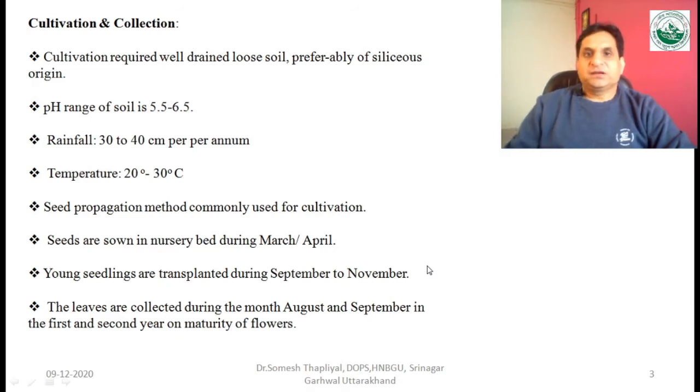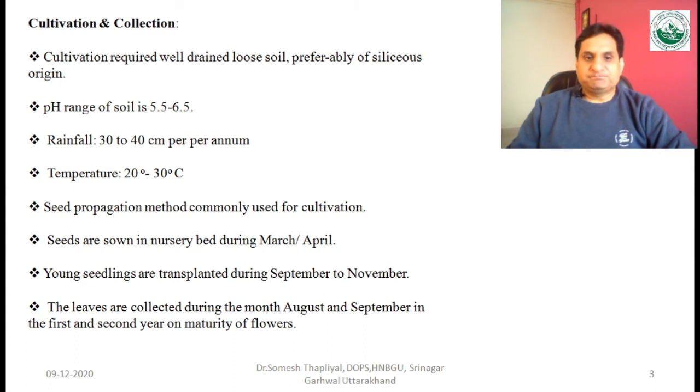Next is the cultivation of the drug. It requires well-drained loose soils, mainly of siliceous origin, and the pH of the soil should be 5.5 to 6.5. It requires rainfall of about 30 to 40 centimeters per annum, and the temperature should be 20 to 30 degrees Celsius. Normally the seed propagation method is preferred for cultivation of this drug.